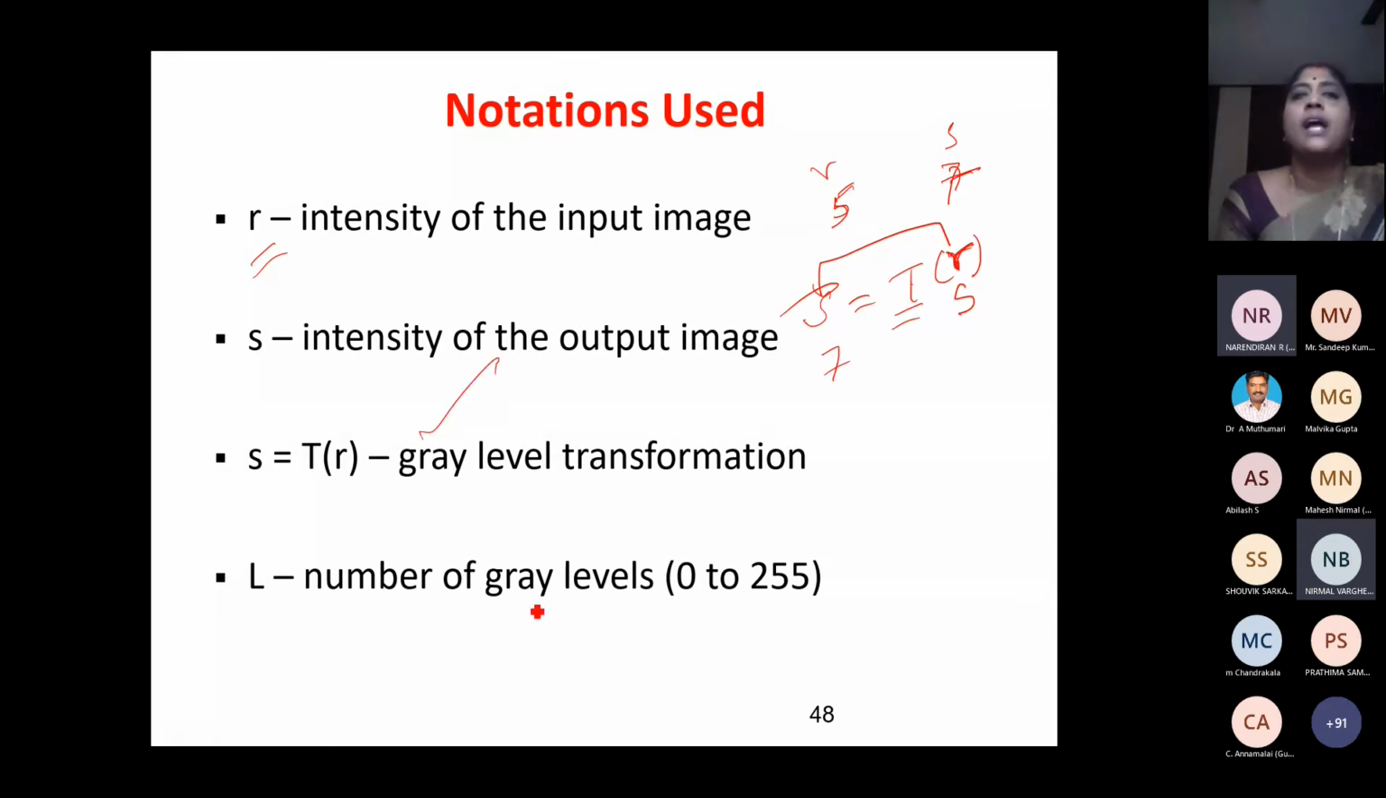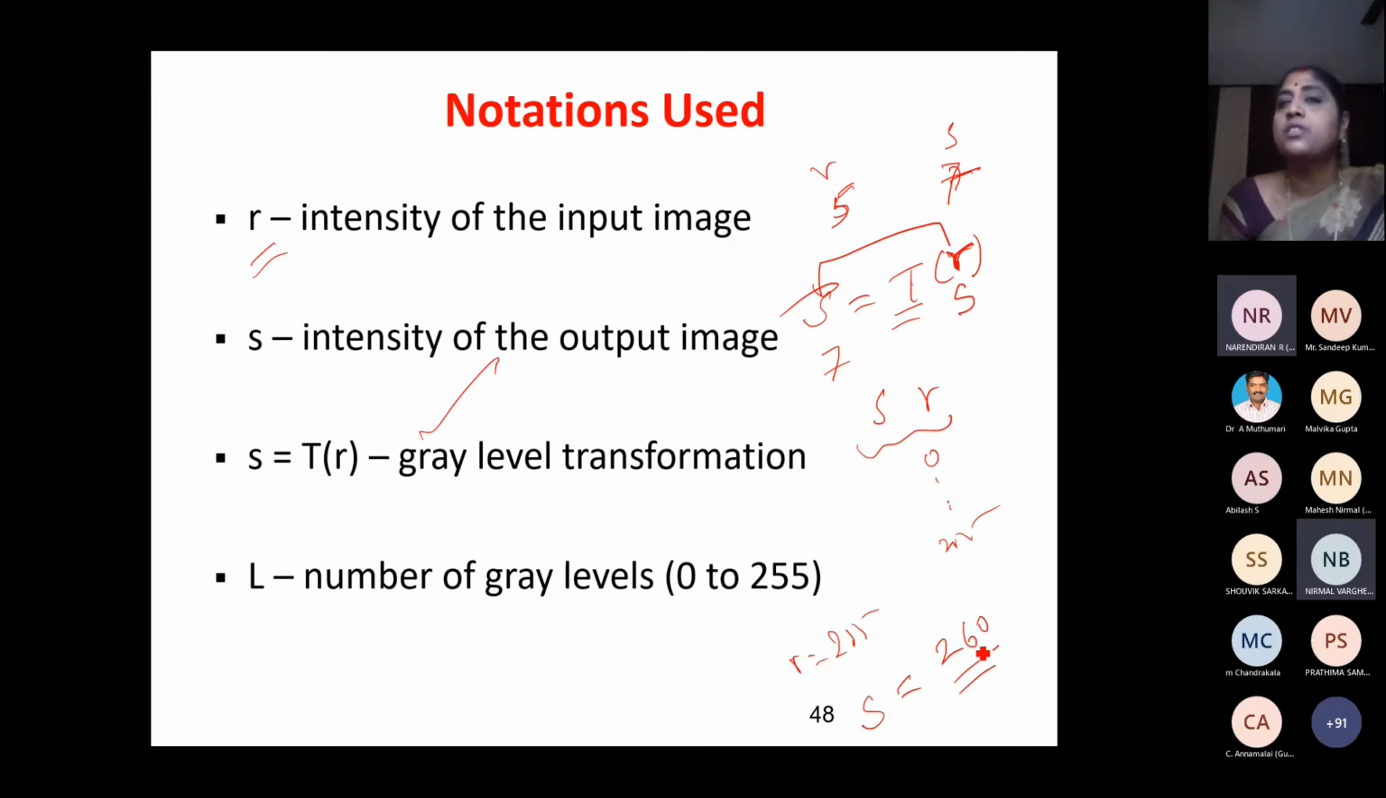The values of s and r can range between 0 and 255. So after transforming, for example, if the r value is 255, the s value cannot be 260.